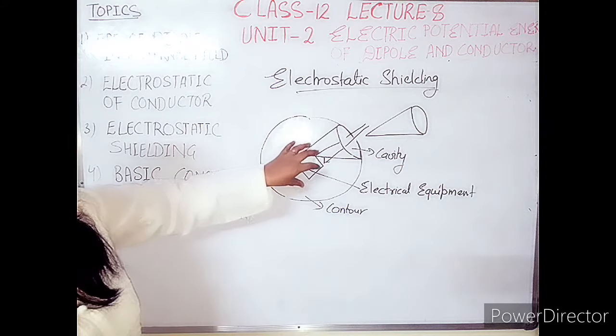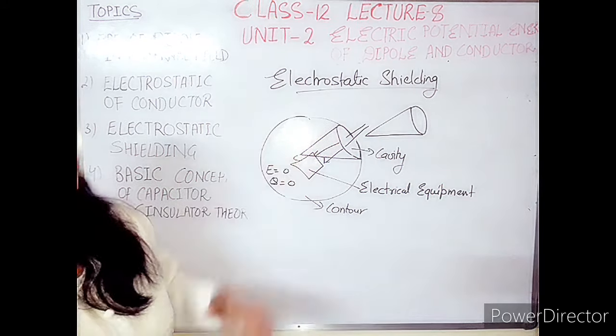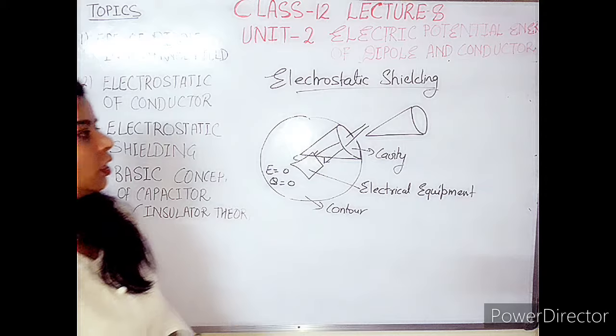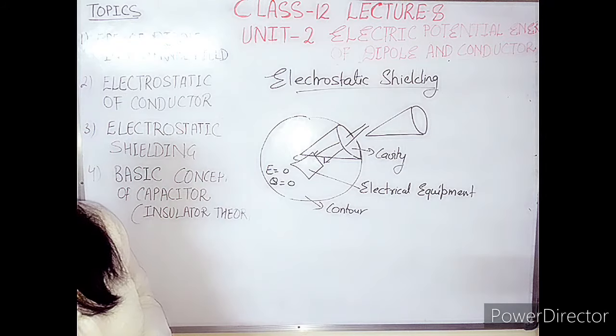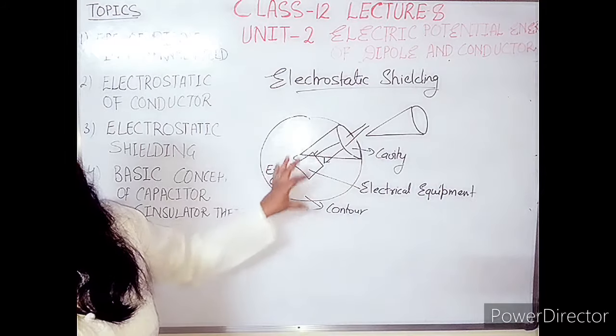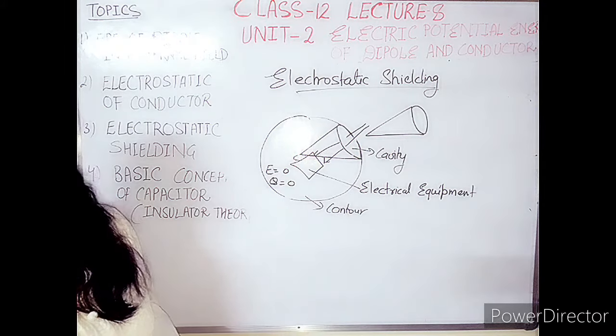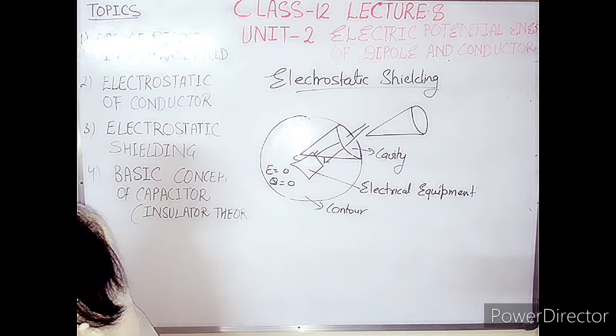So this electrical equipment cannot get any additional charges or lose any charge from its own body. That corresponds to shielding. So electrostatic shielding means to protect any electrical equipment inside the conductor body, just because of the property of the conductor body. This is the overall theme of this topic, electrostatic shielding.